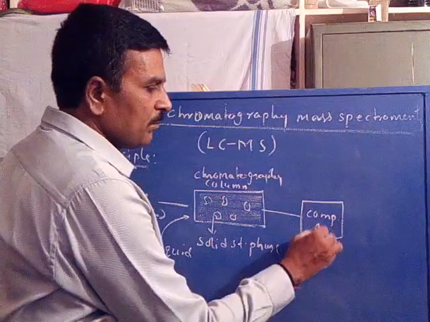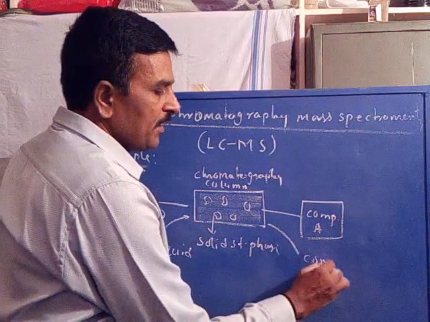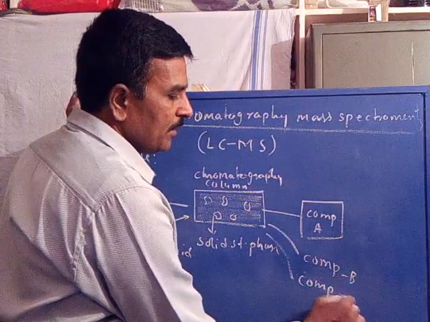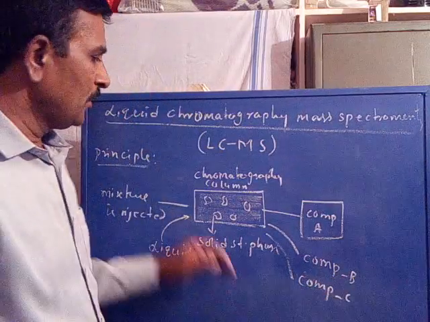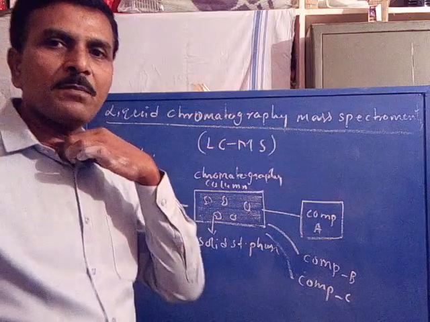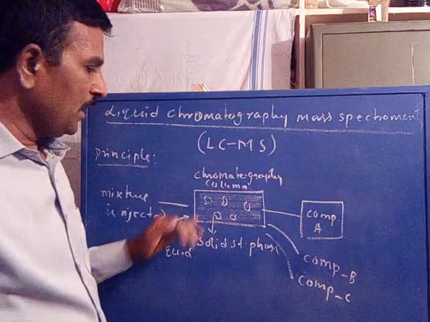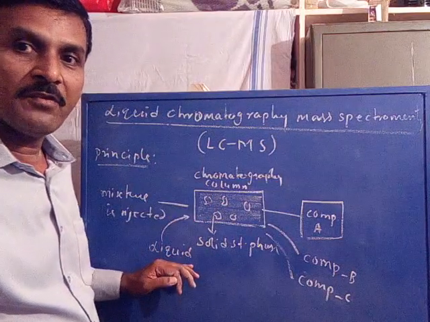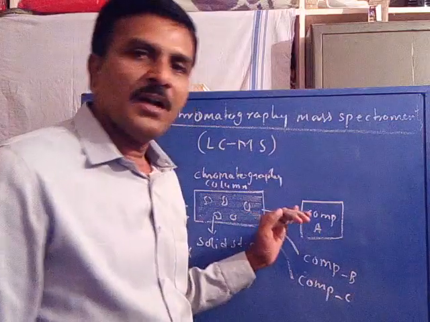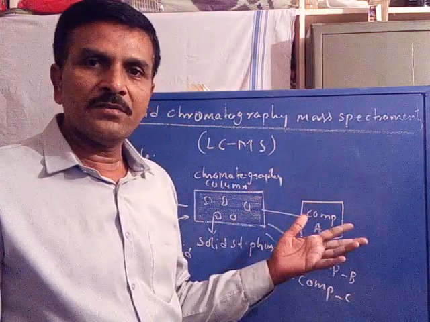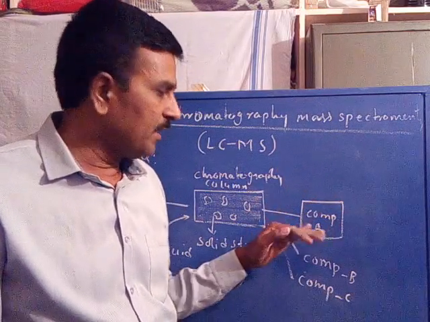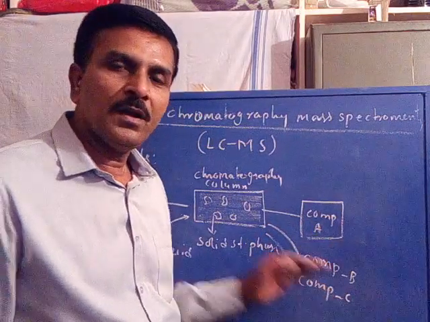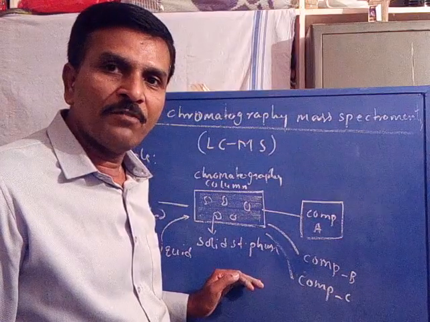Each component, say component A, component B, component C, adsorbed on the stationary phase of the column, is eluted using a mobile phase. Therefore it comes under liquid chromatography. Now every component can be separated or isolated separately, say component A, component B, component C. Up to this part it is chromatography, liquid chromatography.